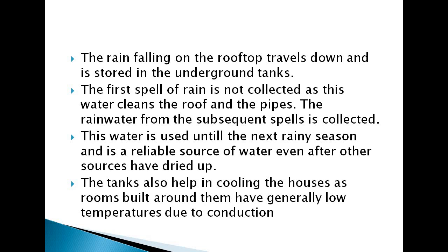So the first spill of rain is not collected, as it cleans the roofs and the pipes, and then the rainwater from the subsequent spills is collected.